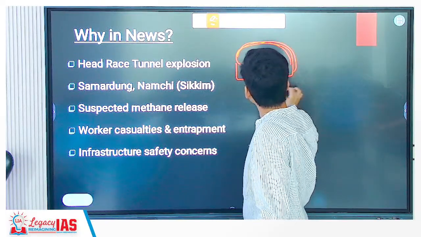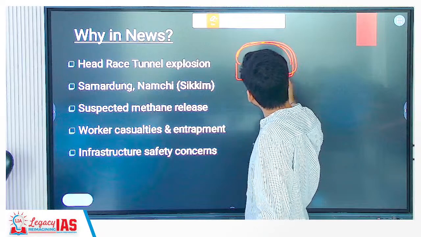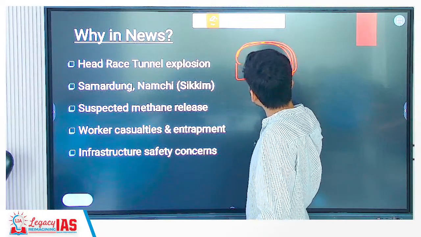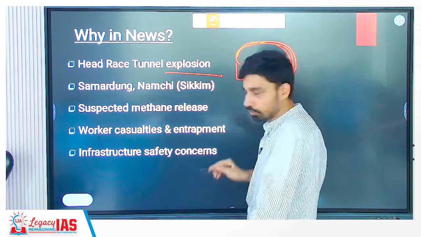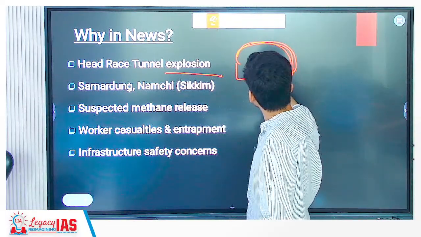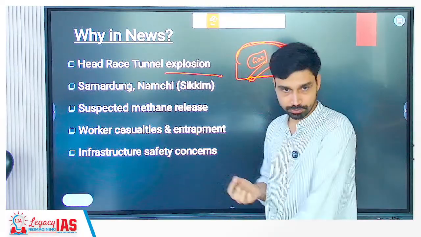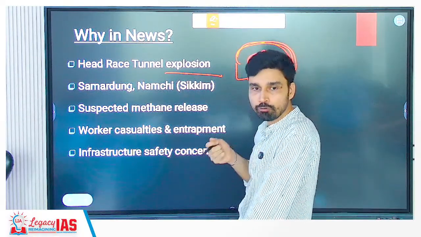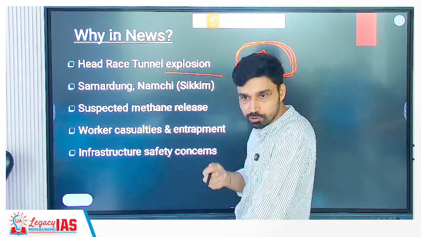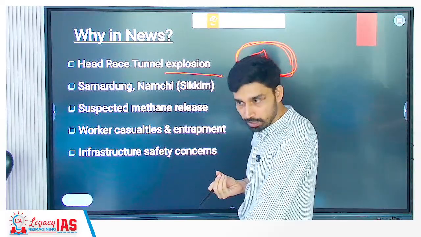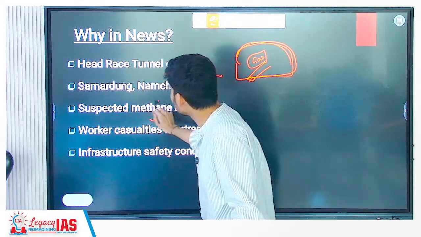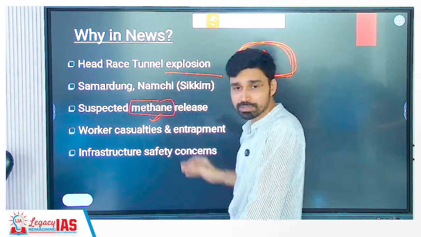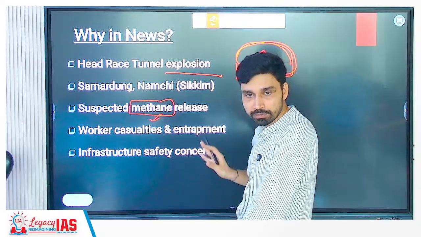So this is the entire mountain and you are drilling a tunnel inside. When you're drilling a tunnel inside, what can happen? Explosion. Why does an explosion happen? Because of the presence of gases. When you're digging a tunnel, what are you doing? A lot of metals are there, scraping against rock. A small spark can cause an explosion because of the gases present in this rocky terrain. You have the methane gases.